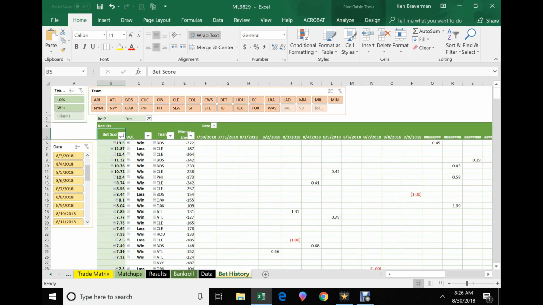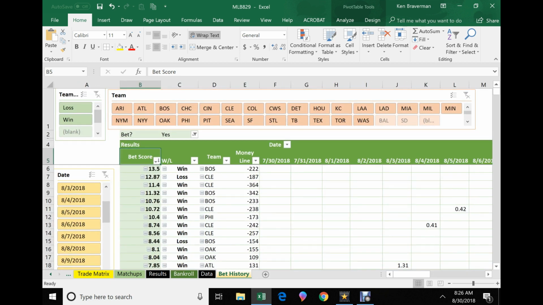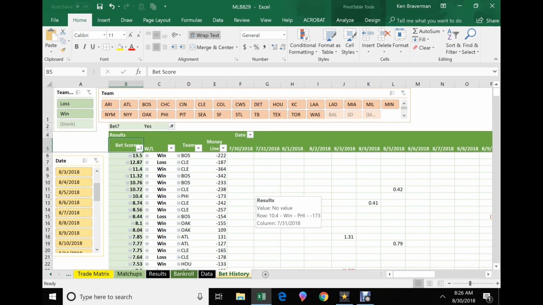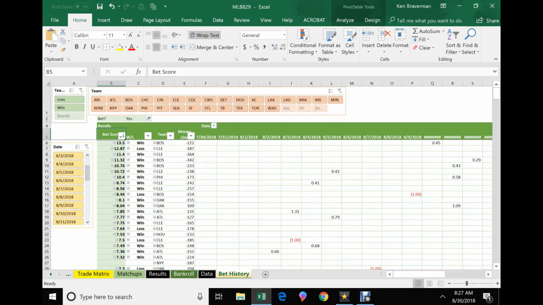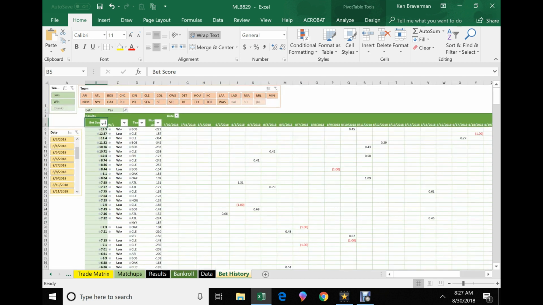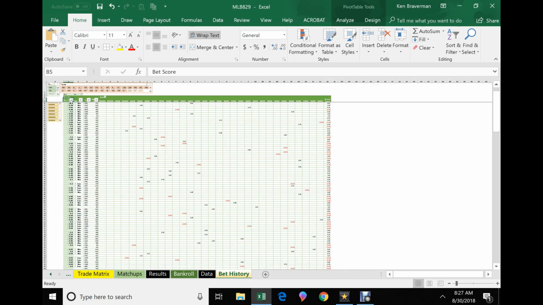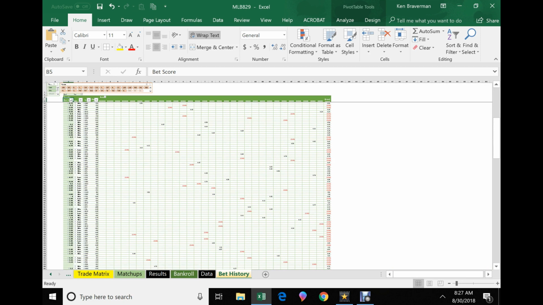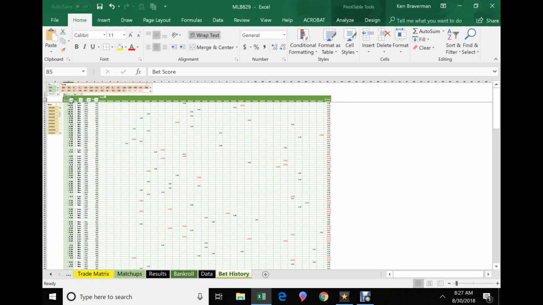Now, another thing as well: how many of those top-end picks are we going to be able to make in a day? Are we going to be able to do something like a parlay or a round robin? How are your pick ranks doing per day, Ken, was the question that I got. And so here I have a table that I've set up to show that, so that we can browse. This huge table shows all the games by bet score, and it also has the days over here in the columns.